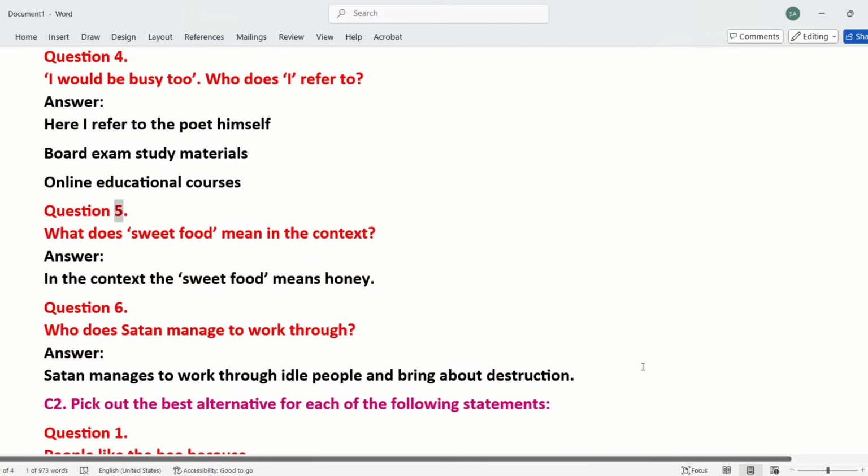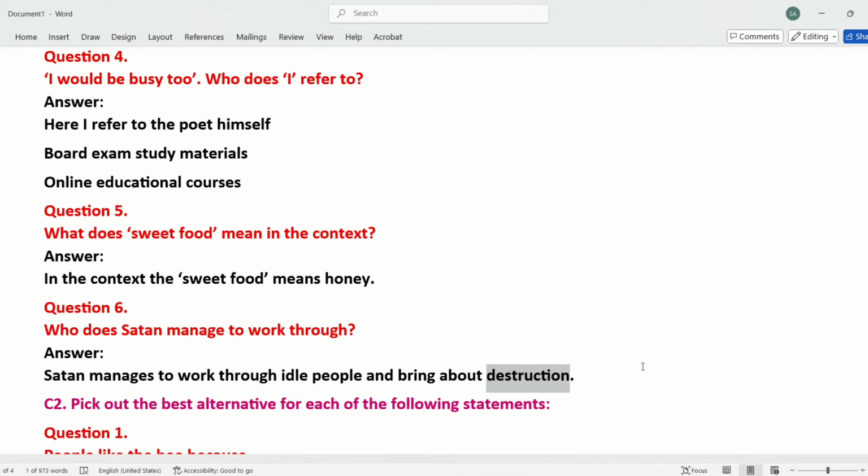Question 5. What does sweet food mean in the context? Answer. In the context, the sweet food means honey. Question 6. Who does Satan manage to work through? Answer. Satan manages to work through idle people and bring about destruction.